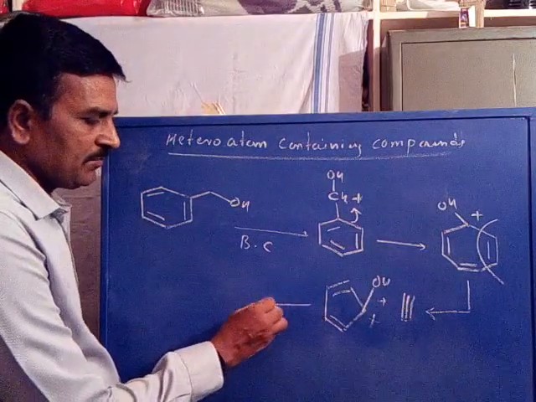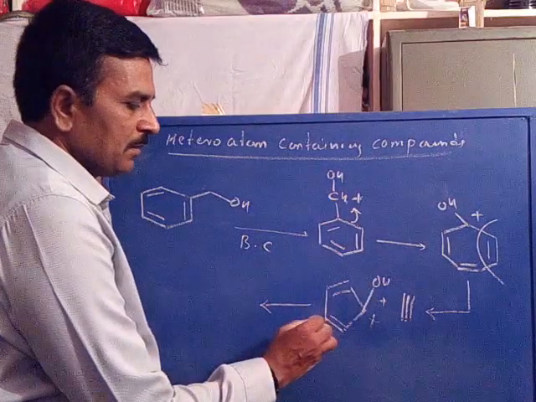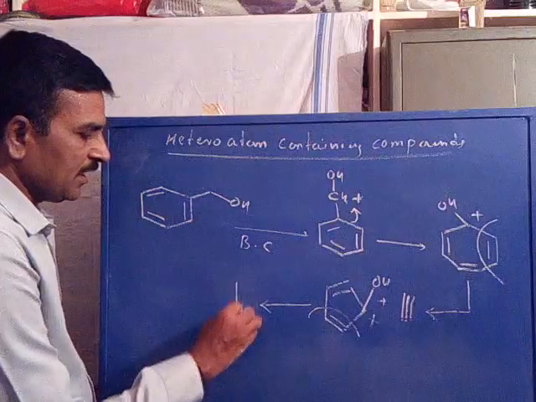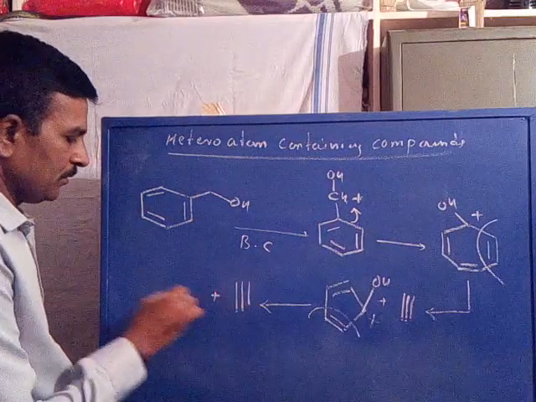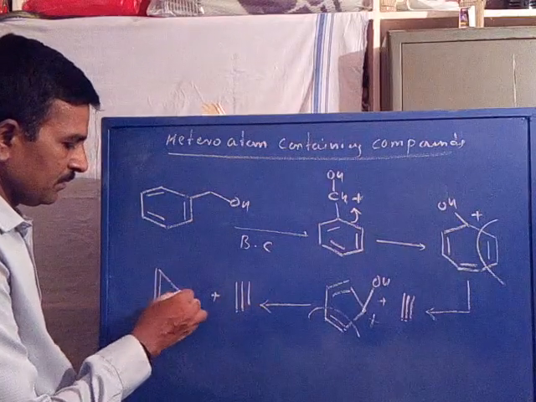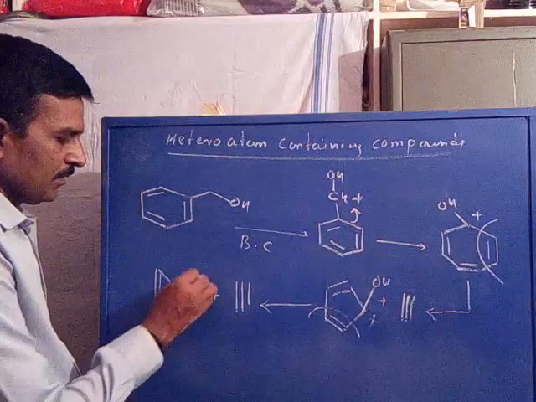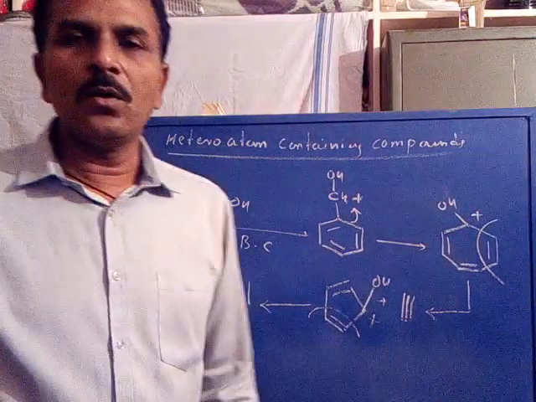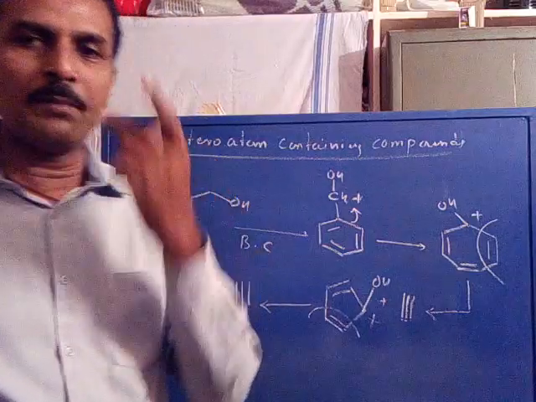Now this may further undergo fragmentation by the loss of other 2 carbons as acetylene neutral to give cyclopropene cation with an OH group. So this is the benzyl alcohol fragmentation.